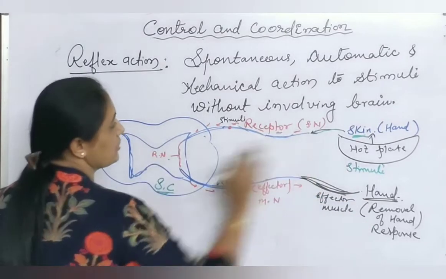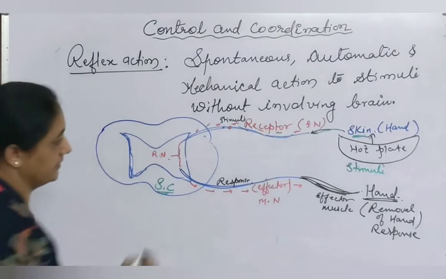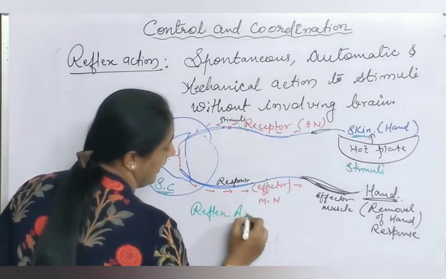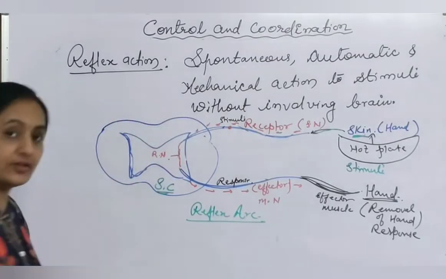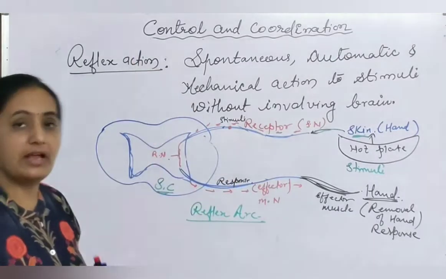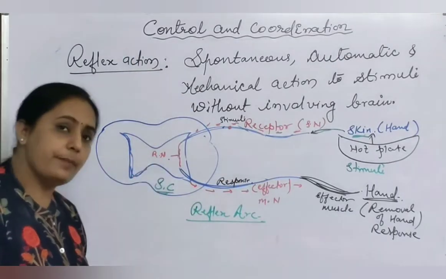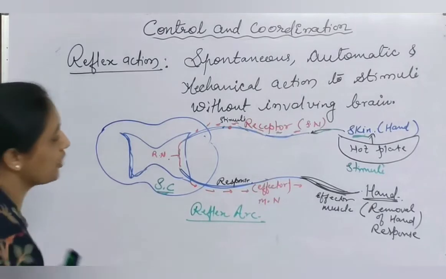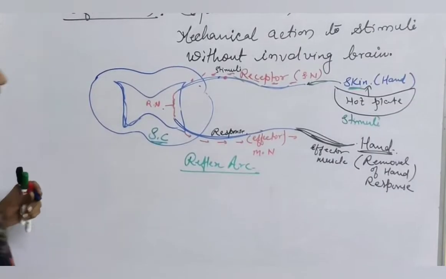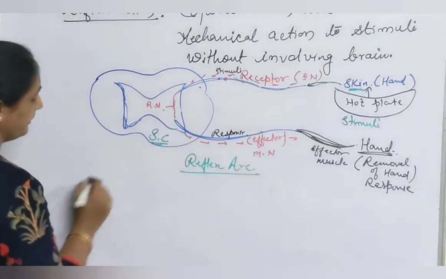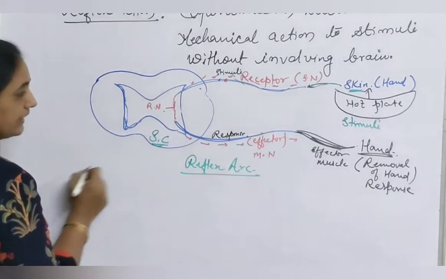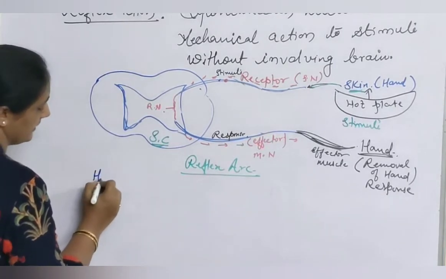This pathway is called a reflex arc. And the immediate action taken by the organism is called reflex action. In simple terms, if we want to draw a reflex arc, how will we draw it? In the form of a simple flow chart, we can draw the reflex arc. So how can we draw it? We have to write here, stimuli.